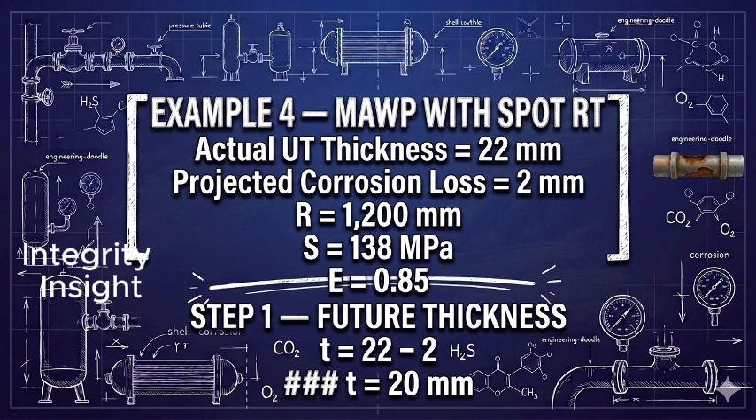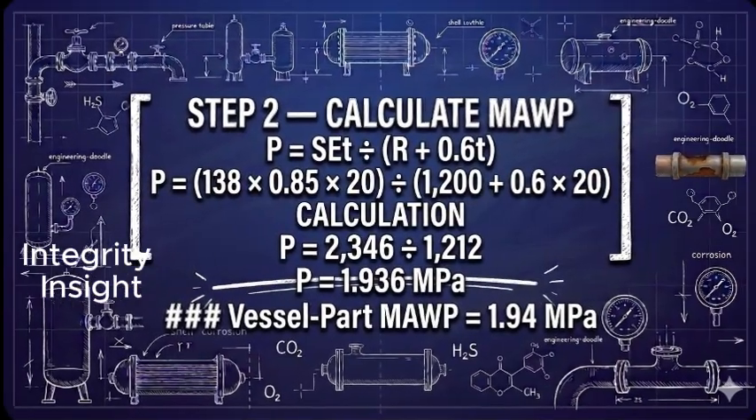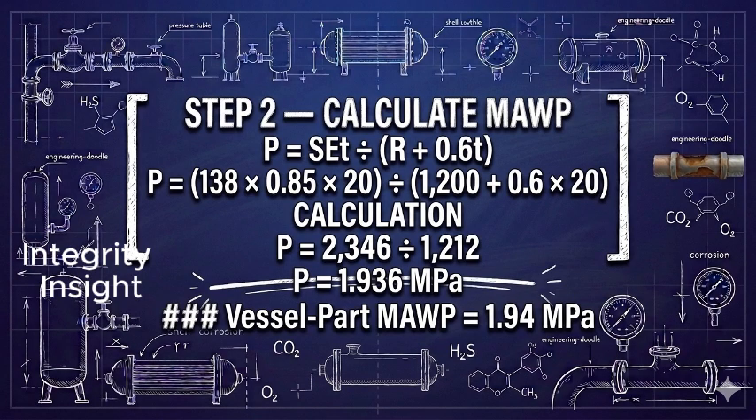The joint efficiency is 0.85. Step 1. Calculate the projected future thickness. The thickness equals 22 minus 2, giving 20 millimeters. Step 2. Calculate MAWP. P equals SET divided by R plus 0.6 T.